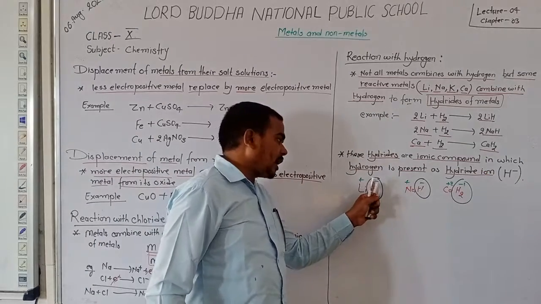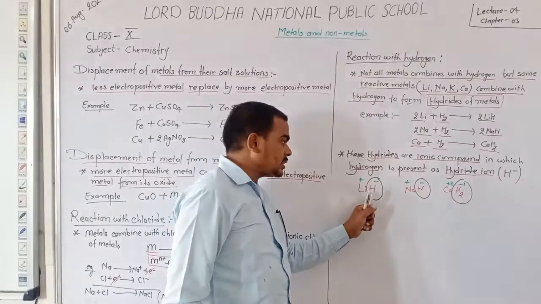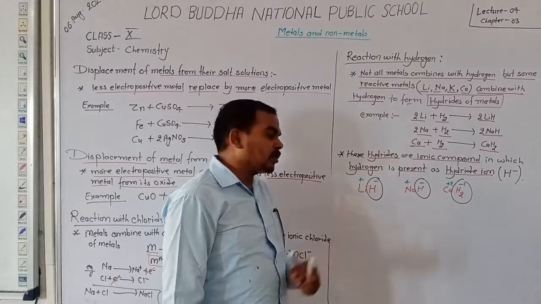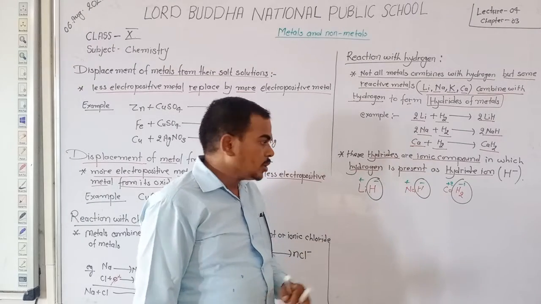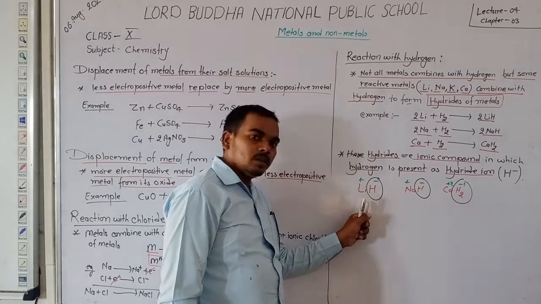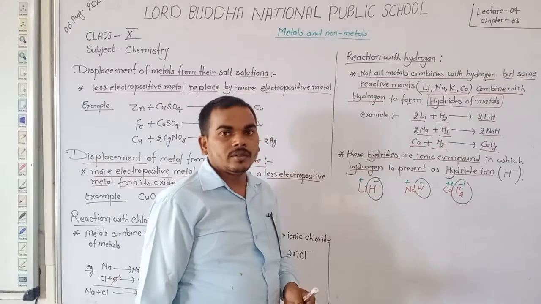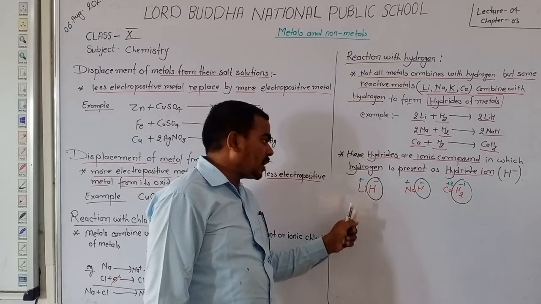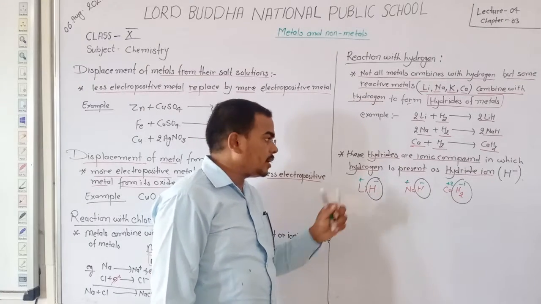Hydrogen acquires a negative charge, H minus, which is known as the hydride ion, and the metal has the positive charge. So a Coulombic force works between the hydride and the metal ion. This is known as an electrovalent hydride or ionic hydride.